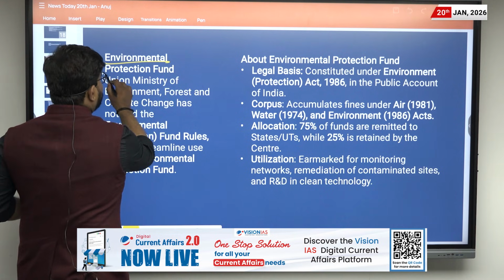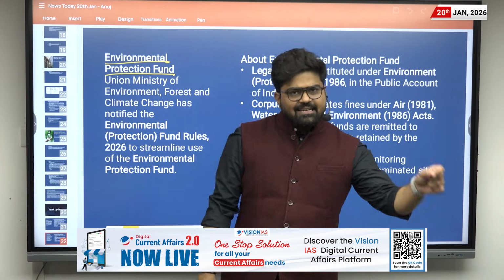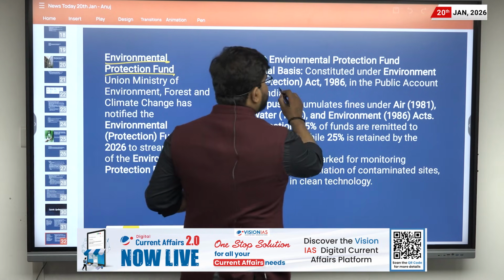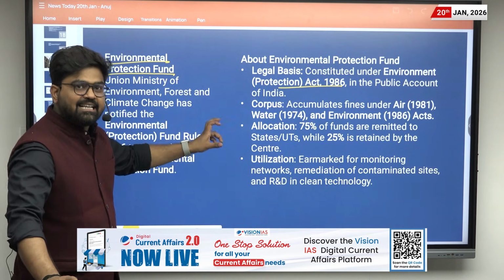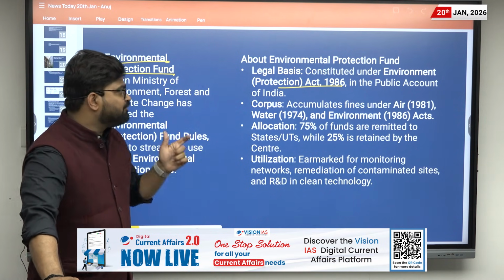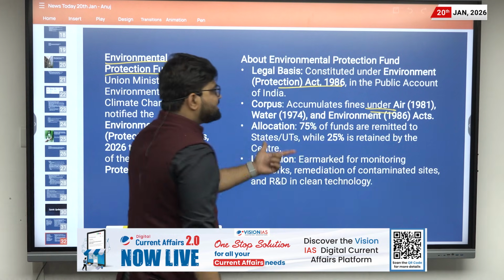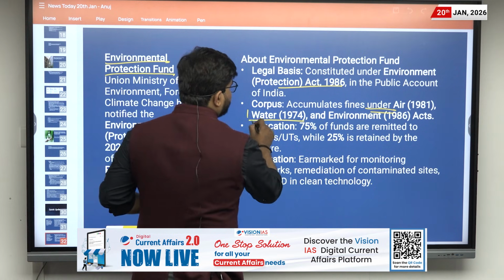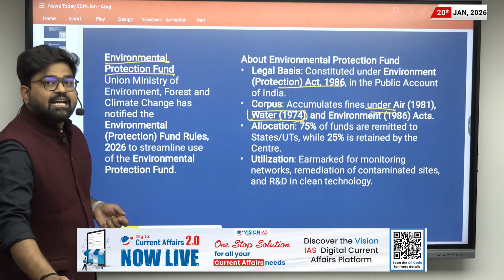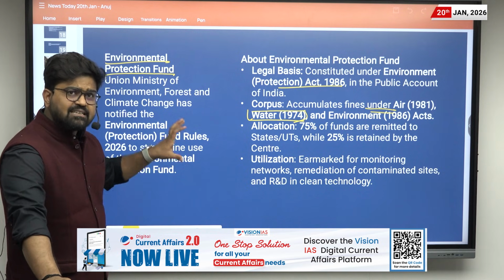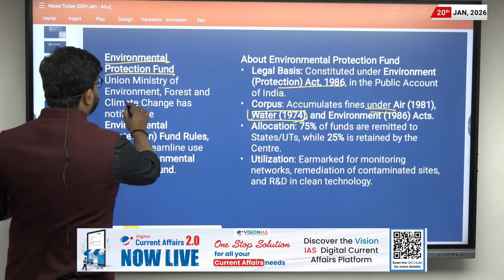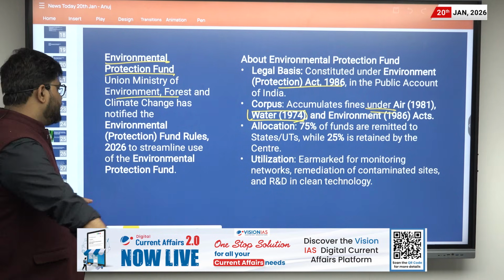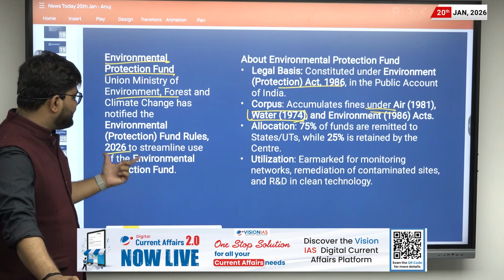The next quick update is about the Environmental Protection Fund. So basically these are the funds which are governed by the Environmental Protection Act of 1986, and in this the fines are collected from various acts such as the Air Act of 1981, Water Act of 1974 and Environmental Act of 1986. So here, what is the development? The development is that the Union Ministry of Environment, Forest and Climate Change has notified the Environmental Protection Funds Rules 2026 to streamline the use of the Environmental Protection Fund.